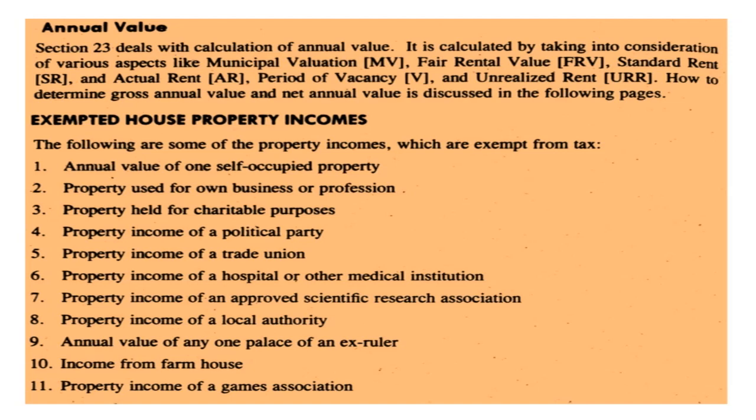Exempted house property income. The following are some of the property income which are exempted from tax. First one, annual value of one self-occupied property. Second one, property used for own business or profession. Then third one, property held for charitable purpose. Then property income of a political party, of a trade union, of a hospital or other medical institution, of an approved scientific research association, and of a local authority. Annual value of any one palace of an ex-ruler, income from farmhouse, and property income of a games association.